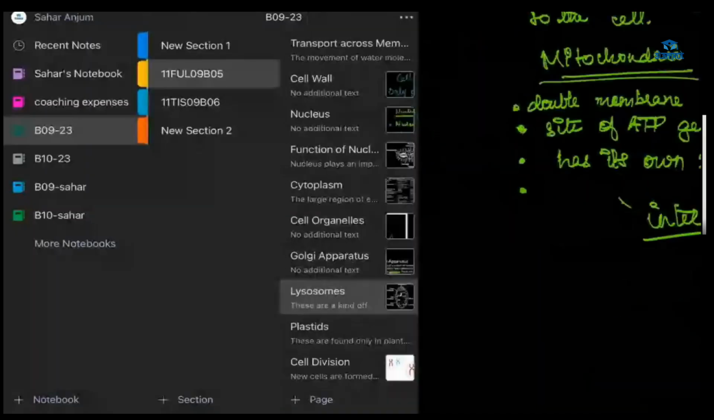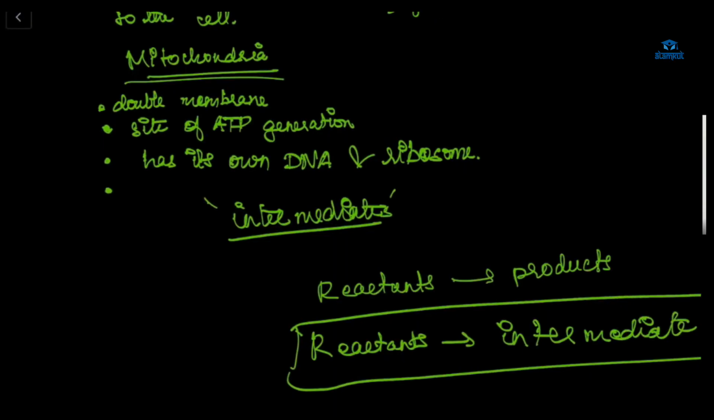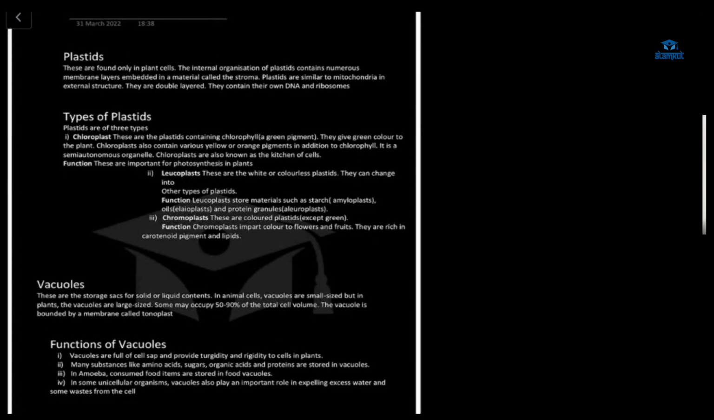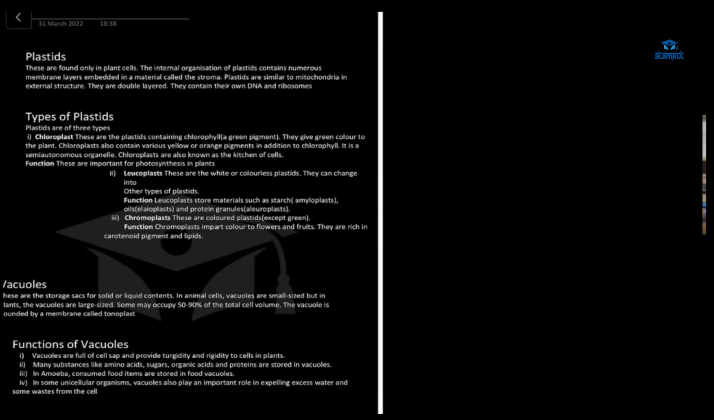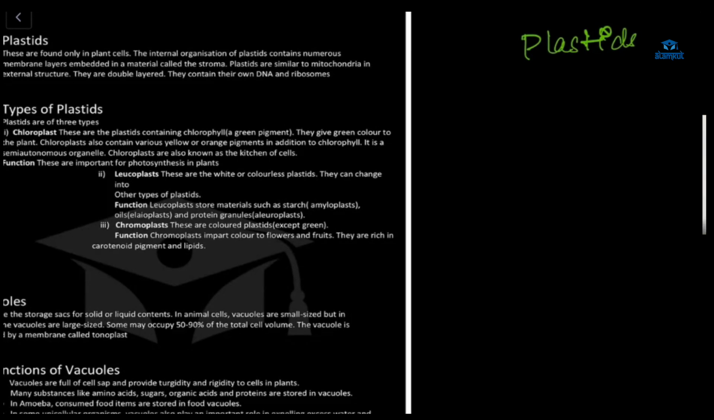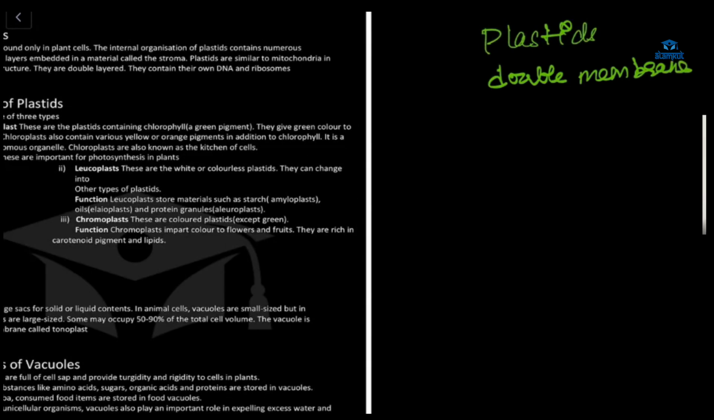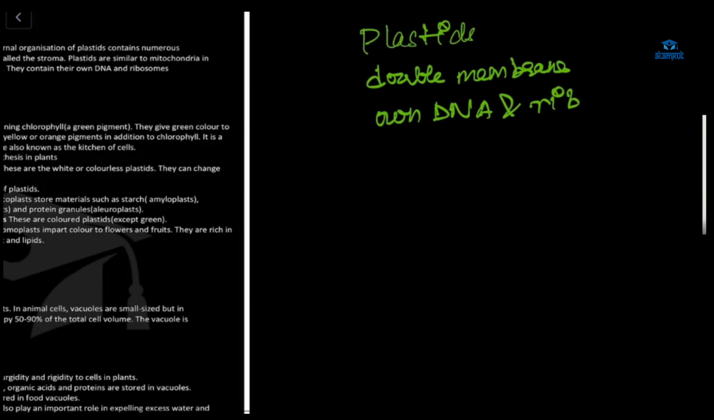Okay. Now next we'll go for the plastids. Plastids are only found in plant cells. They are similar to mitochondria. They are double membrane, and they have their own DNA and ribosome, just like mitochondria. But plastids are only present in plants, not in animals.